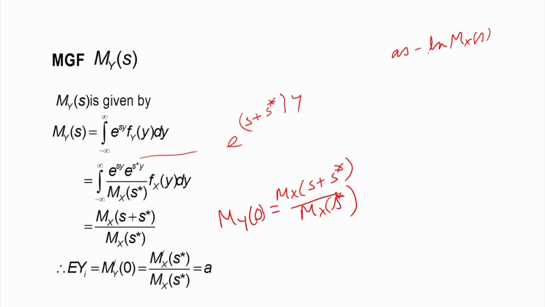Now when we find the maximum, we take the derivative and set it equal to 0, and then we find that Mx dash of s star divided by Mx of s star is equal to A. So what we have established is that Yi is an independent and identically distributed sequence, for which E of Yi is equal to A.